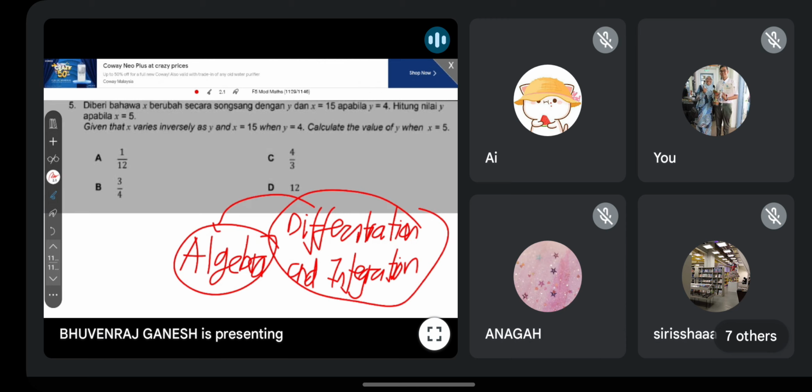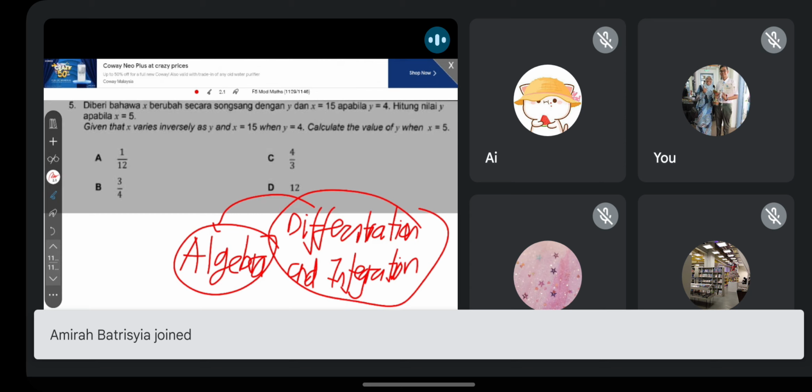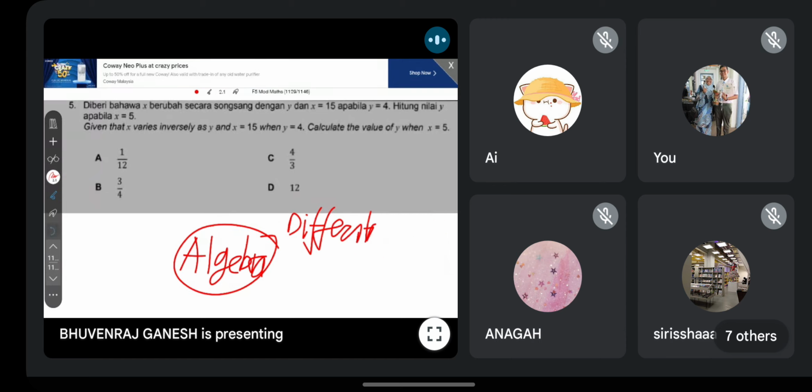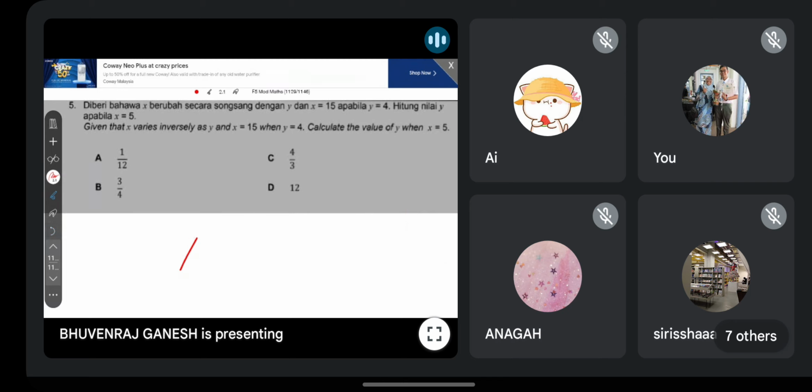So that's why the basics must be very good. This is the example I can give you. A lot of algebra. The content over here is little, but your algebra to solve the question must be powerful. That's how you can master these two chapters. Of course, there is the concept of differentiate and integrate, but your algebra is still the main thing. So that's why I say algebra must be good.